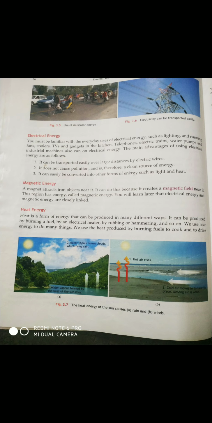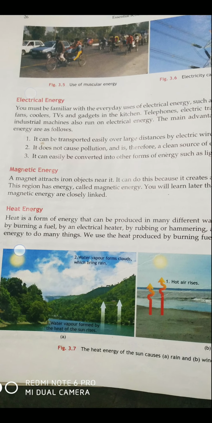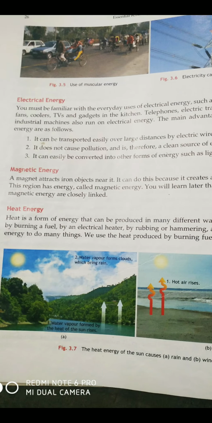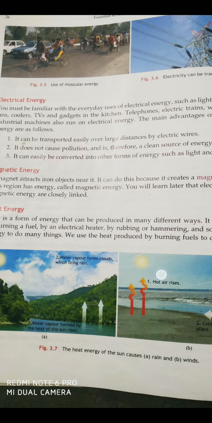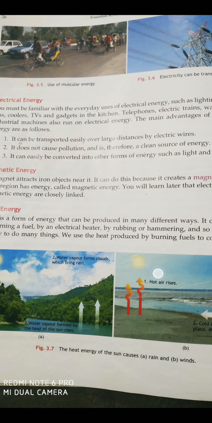So it is beneficial because electrical energy can be transported to very large distances in seconds. It does not cause pollution and is therefore a clean source of energy, right? No fumes or smokes are coming out when you put on a bulb, right? So it is not causing pollution.